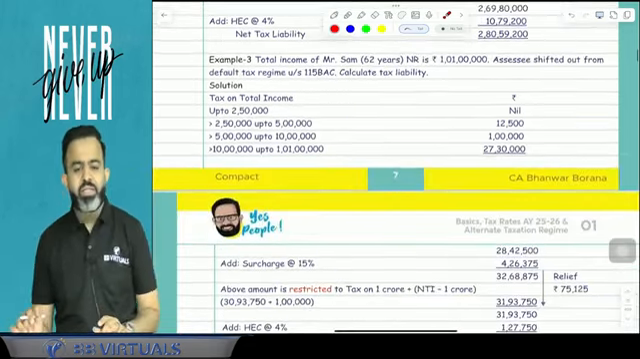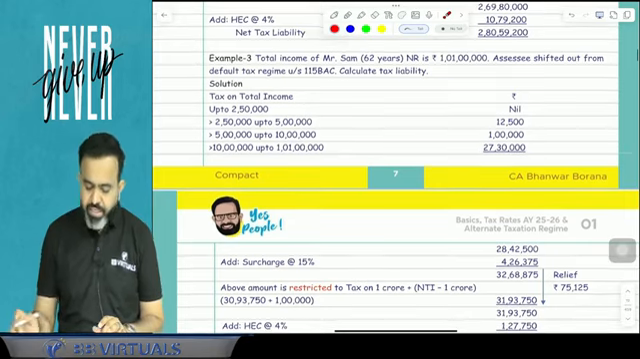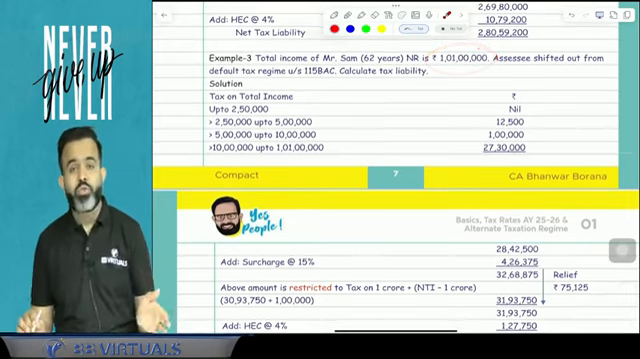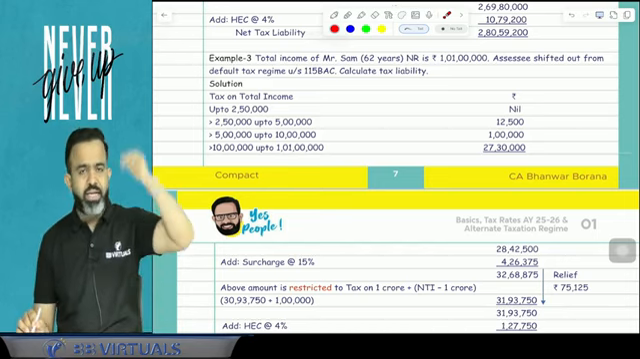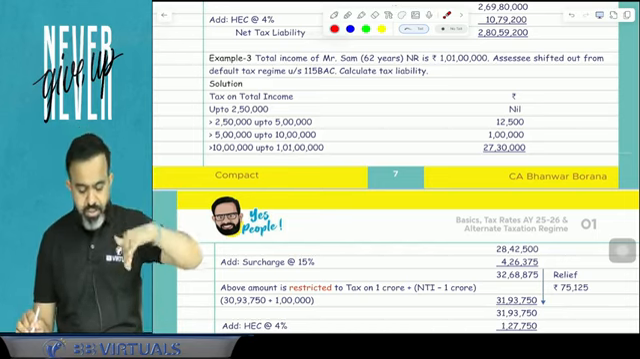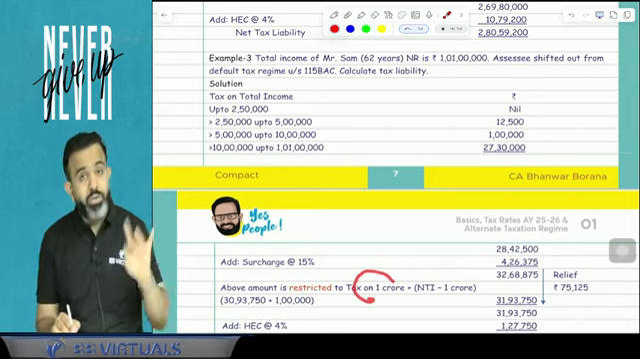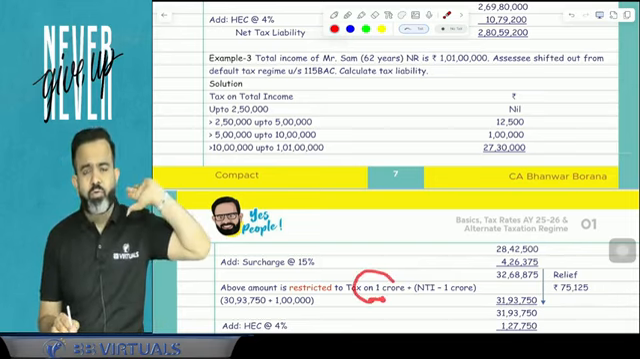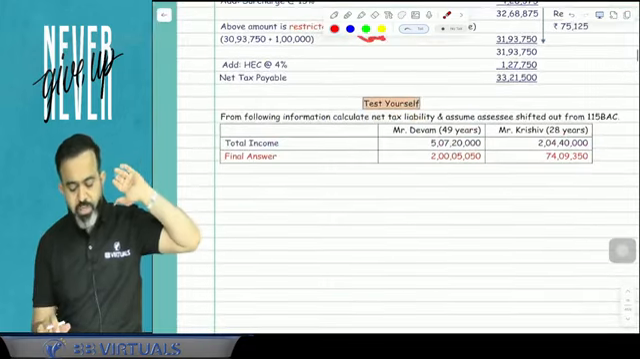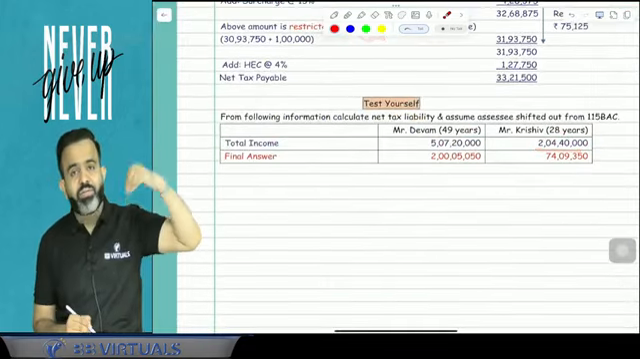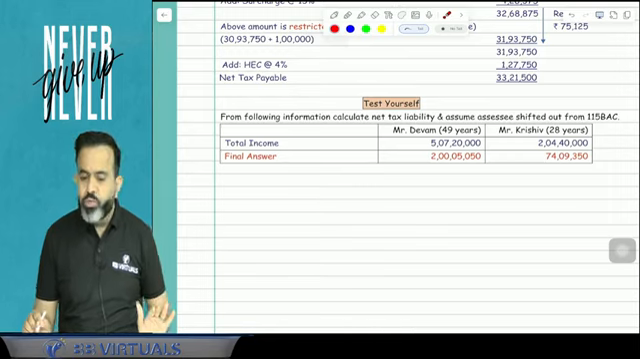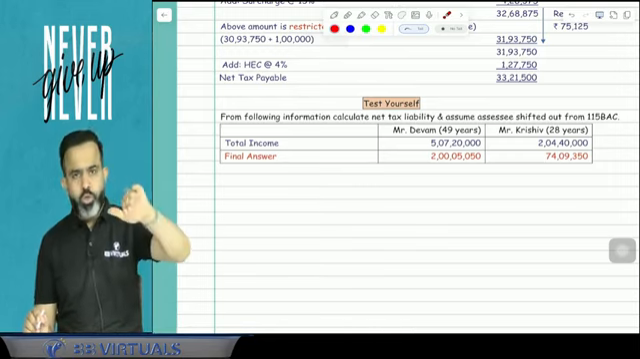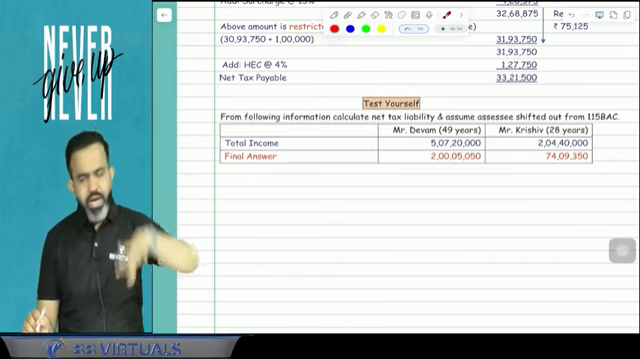Yes. Now example number 3 is related to the same. And guys, he is having income of more than 1 crore. So what will you do? First, calculate the tax, add the surcharge of 15%. After that, just write that this amount is restricted to tax on 1 crore plus additional income over 1 crore. Now, suppose if anyone's income is more than 2 crore, here Krishiv is having income of 2 crore 4 lakh 40,000. So what will you do? First you will calculate the tax on 2 crore, and add the surcharge.